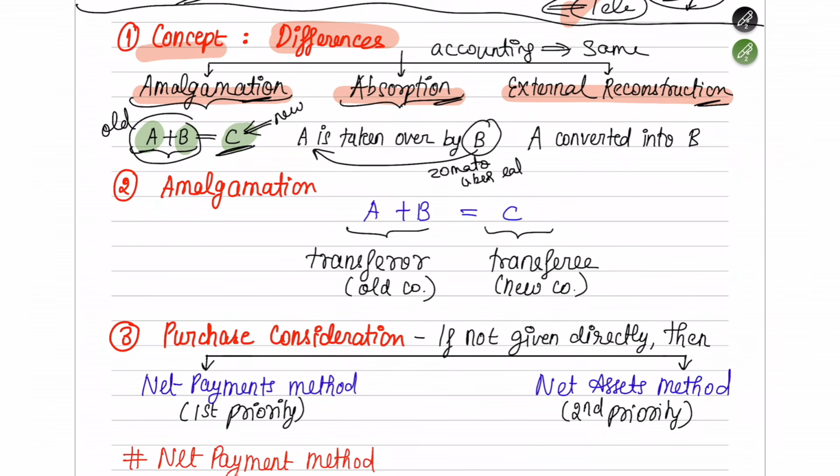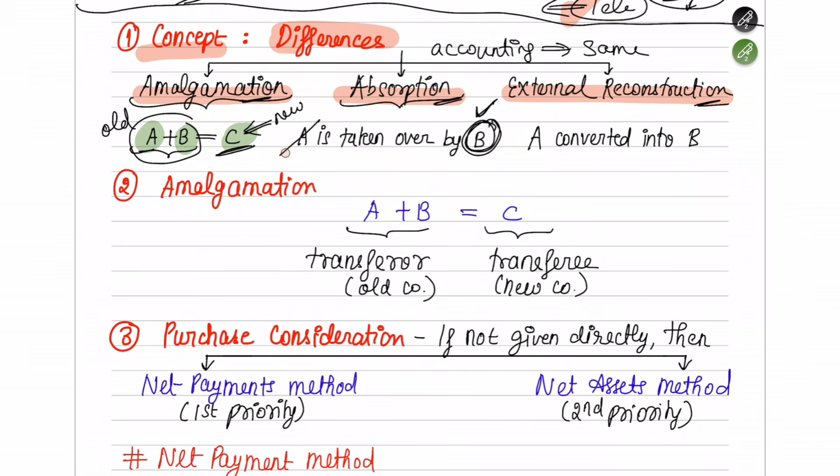So now Uber Eats is no more a separate platform, but it is a sub part of Zomato. So here B Limited has taken over A Limited. There is only one company which is left now, which is B Limited, and A Limited is fully gone away. I hope you understood this also.